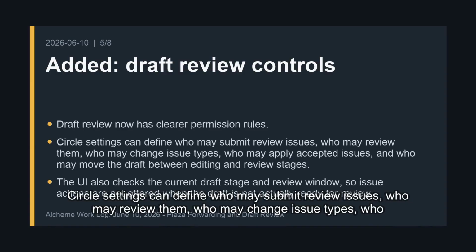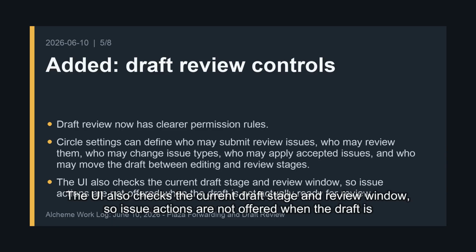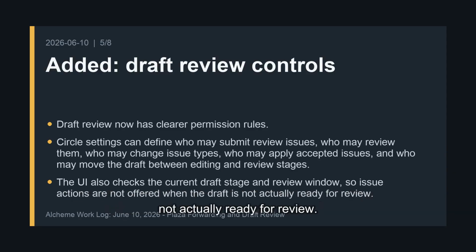Draft Review now has clearer permission rules. Circle settings can define who may submit review issues, who may review them, who may change issue types, who may apply accepted issues, and who may move the draft between editing and review stages. The UI also checks the current draft stage and review window, so issue actions are not offered when the draft is not actually ready for review.